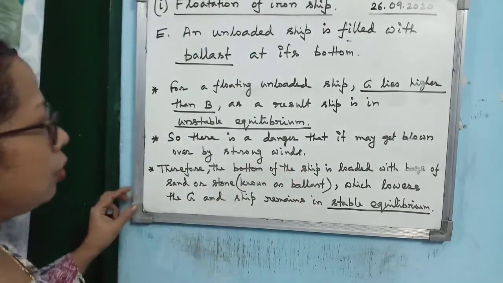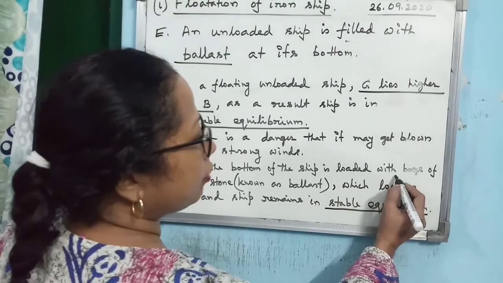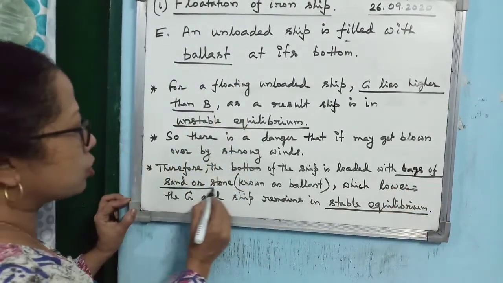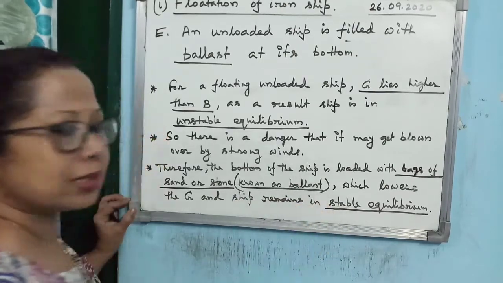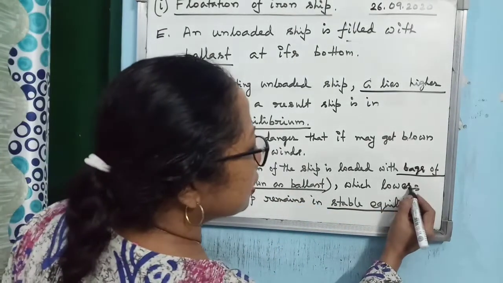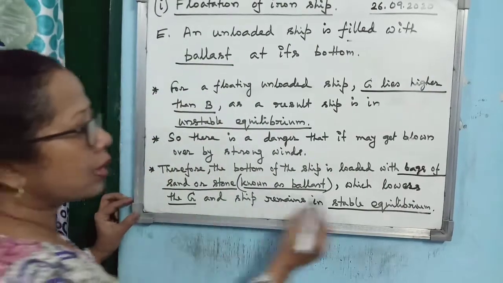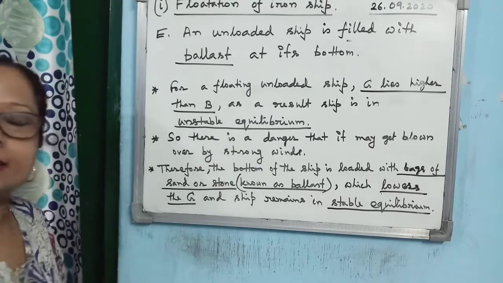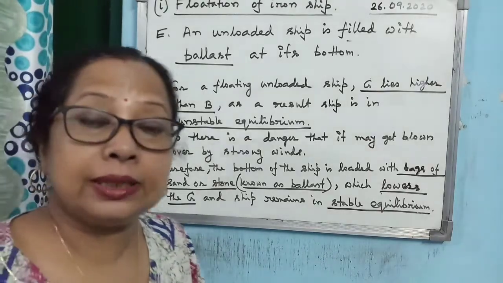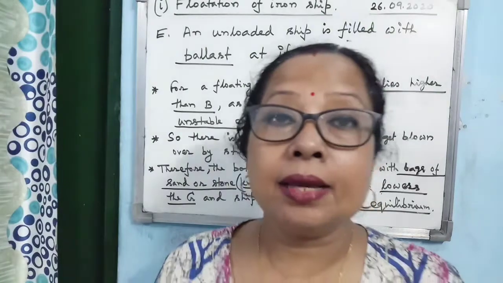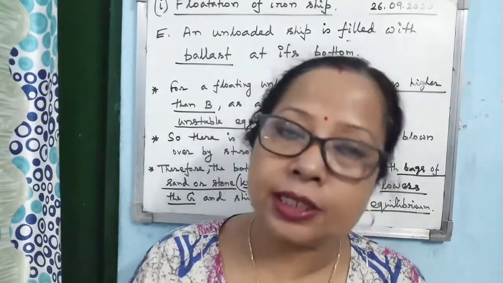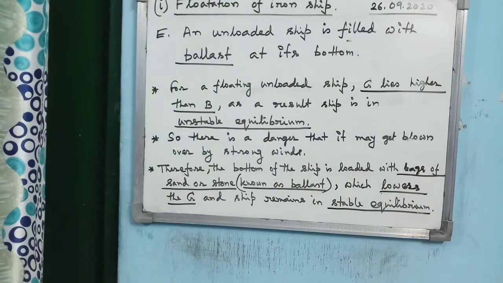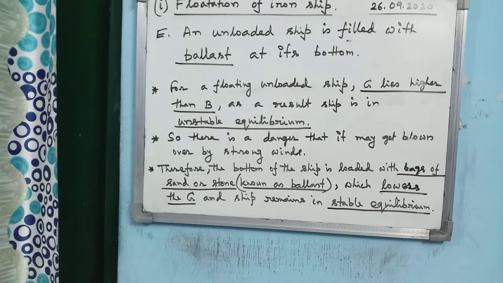So what do you have to do? The bottom of the ship is loaded with bags of sand or stone, which are known as ballast. This ballast lowers the position of G, and the ship remains in stable equilibrium. So these are all the very interesting and important points for the exam related to the floating of a ship. You must learn and practice it at home.